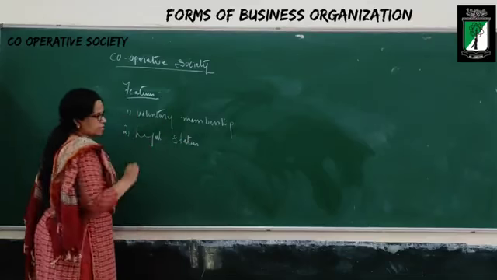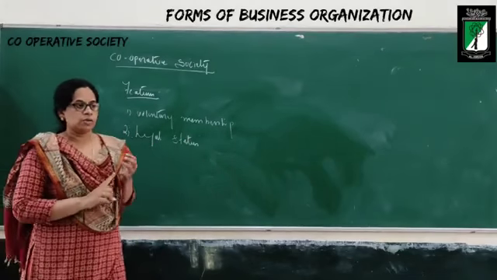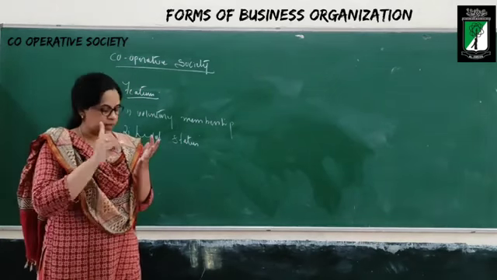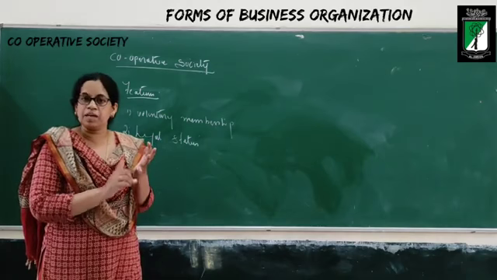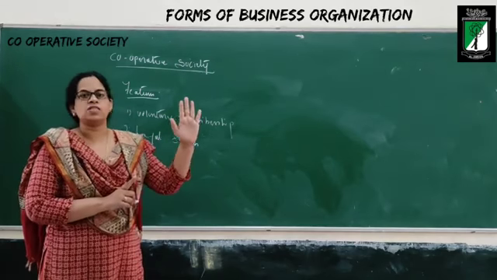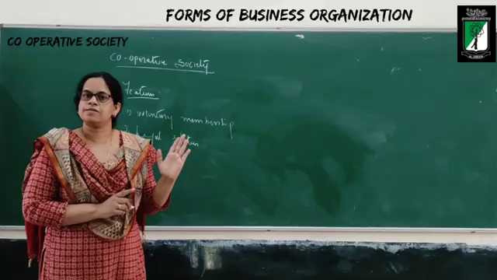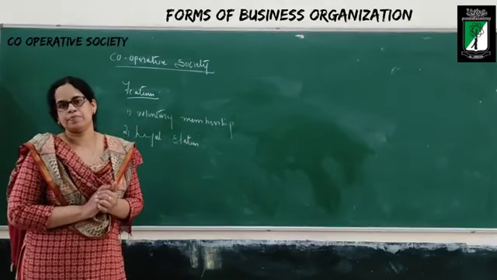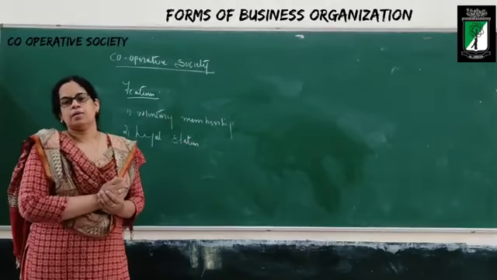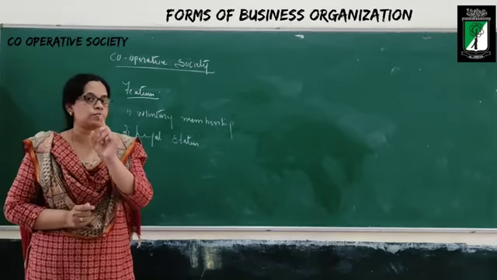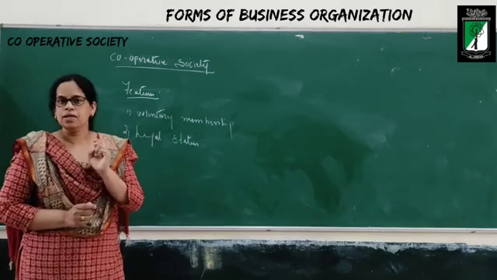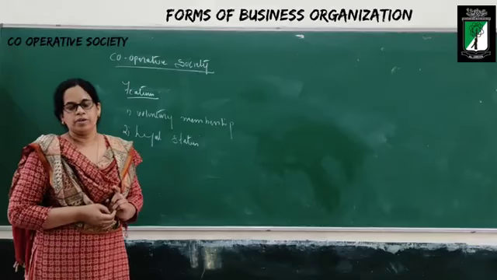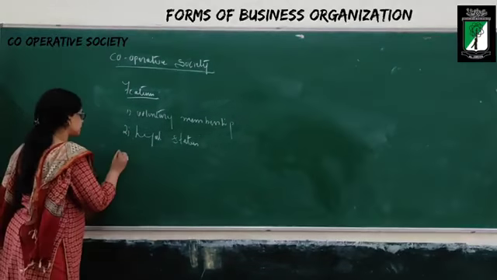The next one is legal status. I told you in the previous video, cooperative society registration is compulsory. When the registration of the business becomes compulsory, business enjoys a separate legal existence. Are you following? So in the eyes of law, cooperative society is a person. The members are different and the society is different. And I keep telling you, the registration of the cooperative society is compulsory.